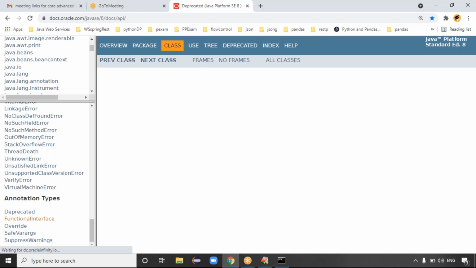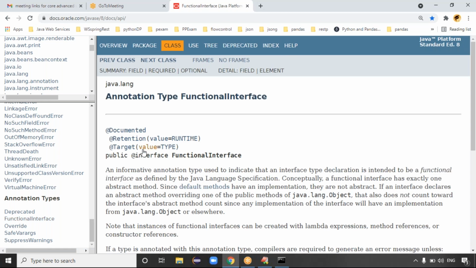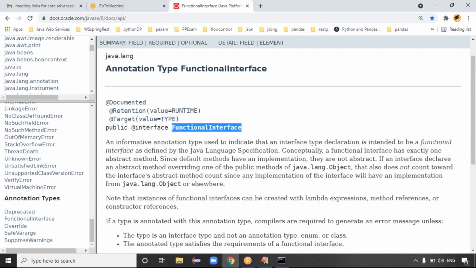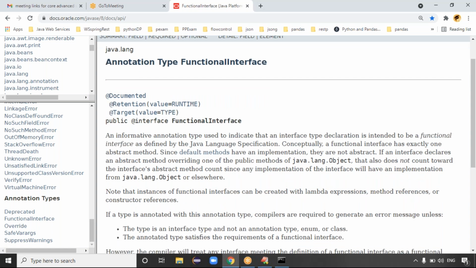See here, you can see the code. Retention is runtime, and target is only type. It means the functional interface annotation is applied only at interface level, right? It can be applied only at the interface level, and that's why the target is type.